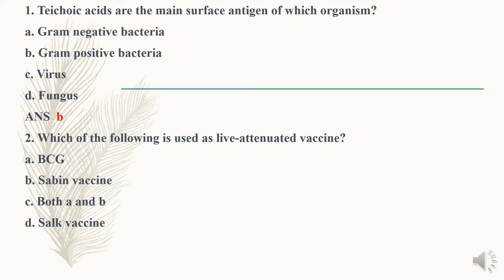So, simply, the poliomyelitis vaccine comes under the killed viral vaccines. Our question is the live attenuated vaccine. So the live vaccine is the BCG. So the answer is option A.